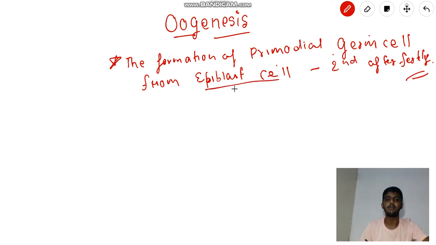So what is this epiblast? Before the embryo is going to implant, the phase of the embryo is known as blastocyst. So blastocyst has two types of cell. One is outer cell mass, second one is inner cell mass. The outer cell mass is known as trophoblast.